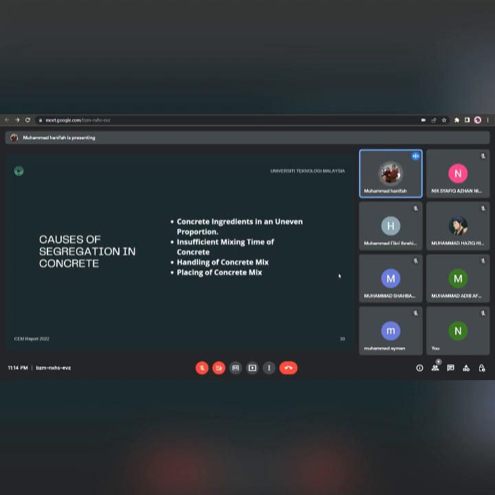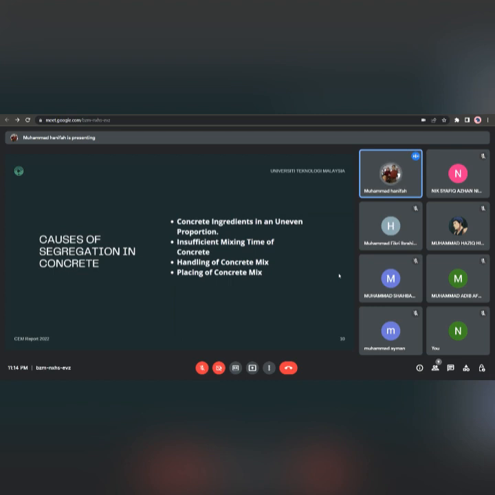Thirdly is the handling of the concrete mix. Once the concrete is mixed, it has to be handled properly and poured on the site. Sometimes poor handling of concrete while pouring also leads to segregation. Make sure the concrete is transferred directly from the skip or bucket to the final position in the form.